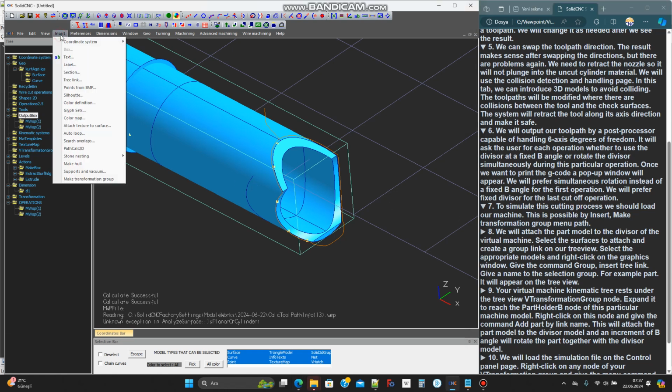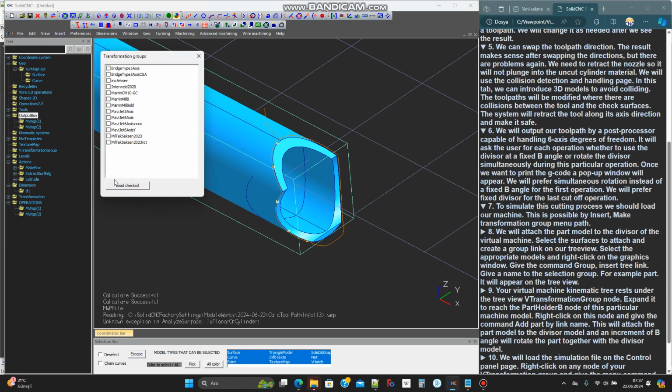To simulate this cutting process, we should load our machine. This is possible by Insert, make Transformation Group menu path.